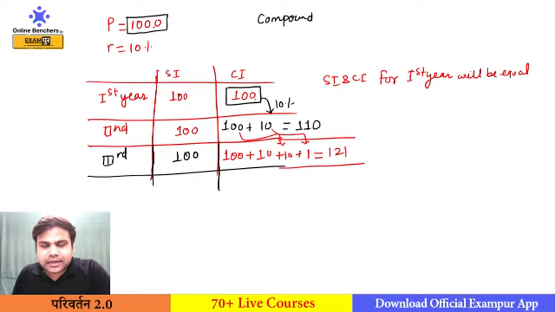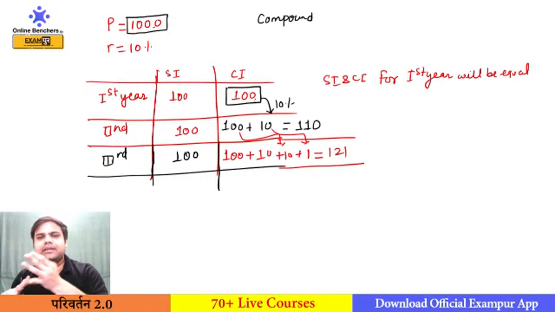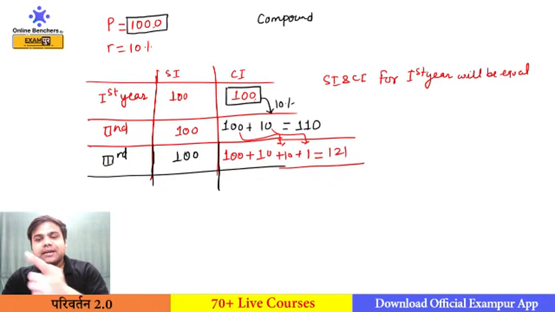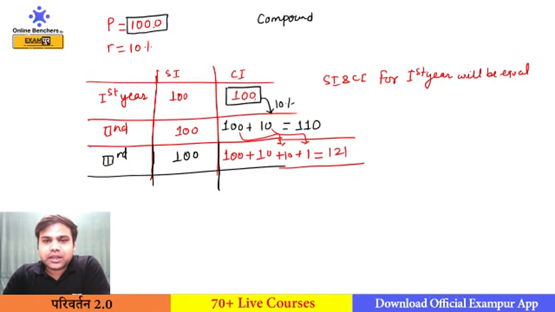There is a difference between first year and 1 year, a difference between 2 years and second year, and a difference between 3 years and third year. As you know, the third year is only the third year, right? And if I talk about 3 years, I am talking about the first year, second year, and third year.